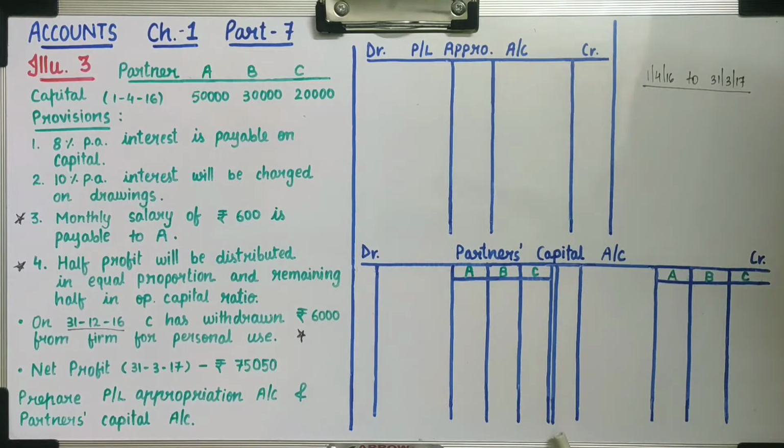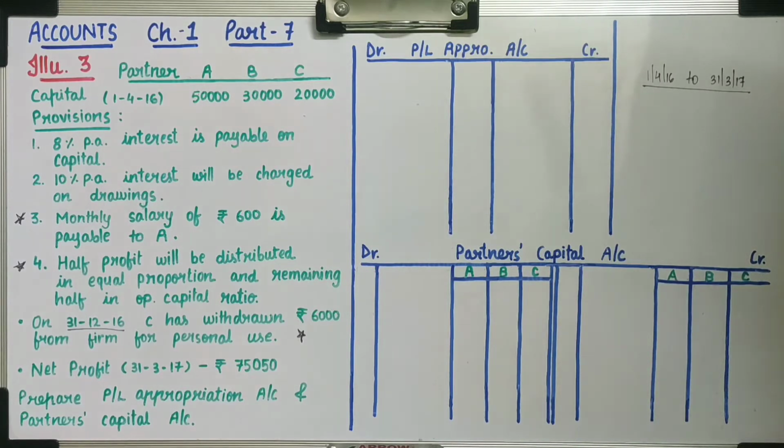Then partners capital. Here three partners are there, so you have to prepare an amount column separately for each partner. So debit side: date, particulars, amount column for A, amount column for B, amount column for C. And the same on the credit side.